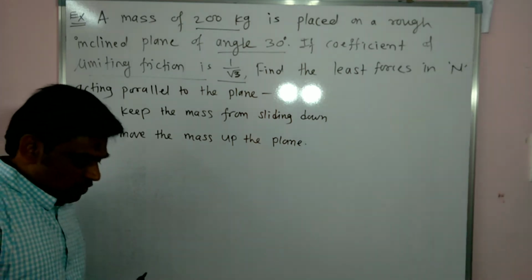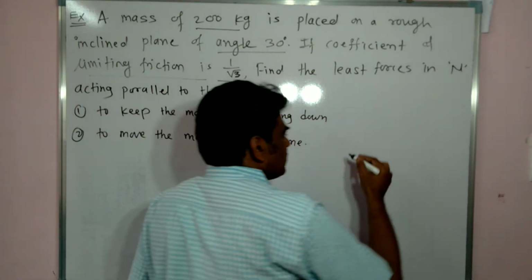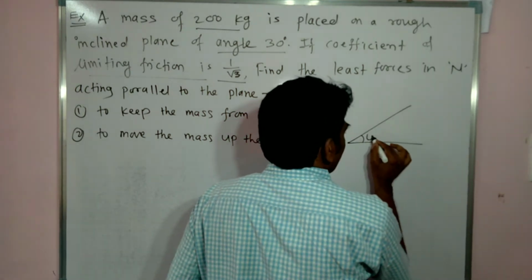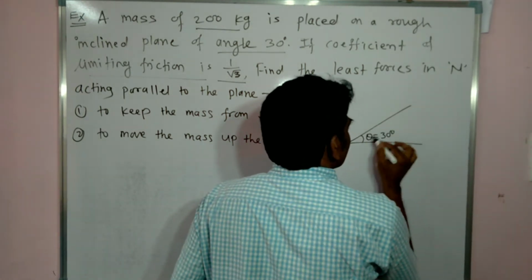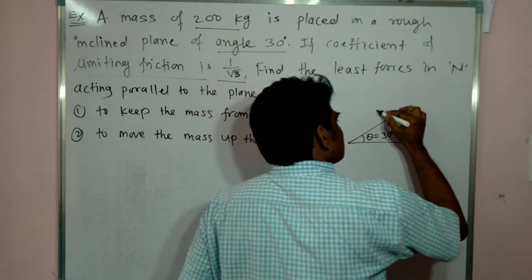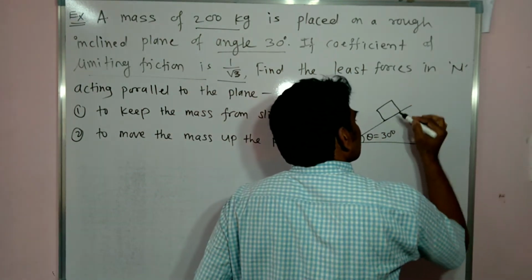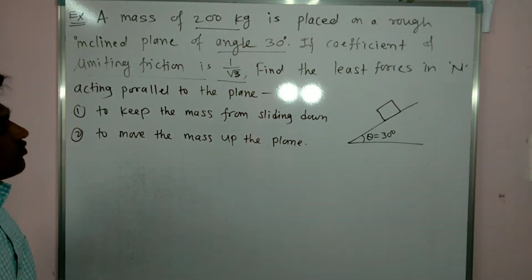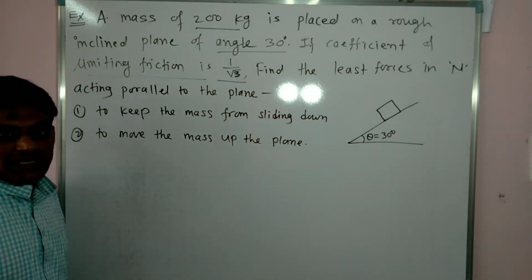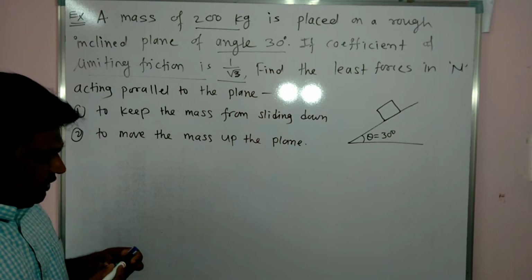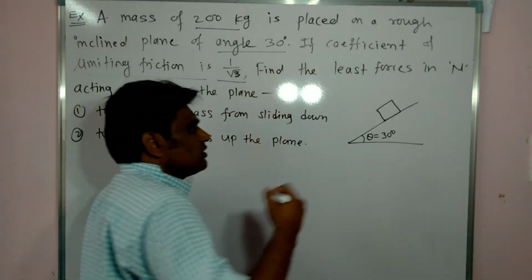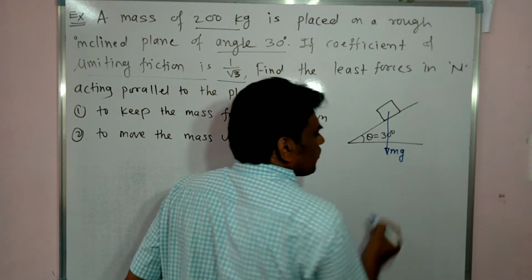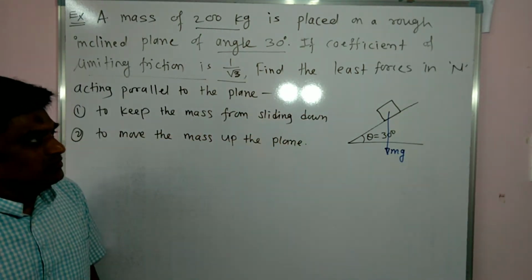So this problem is based on a block on an inclined surface. This is given as 30 degrees, and one block is kept here like this. First of all we will find the forces acting on this body. The weight of the body will act vertically downward.